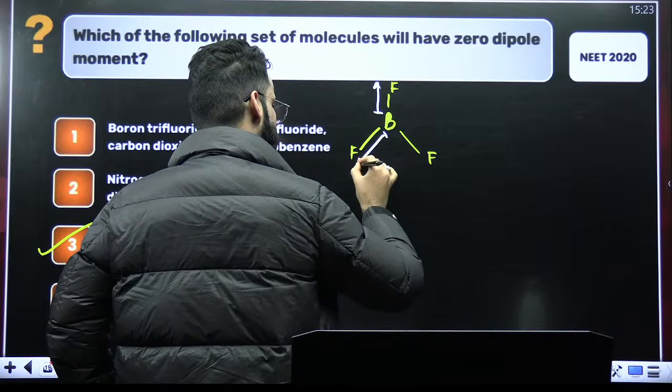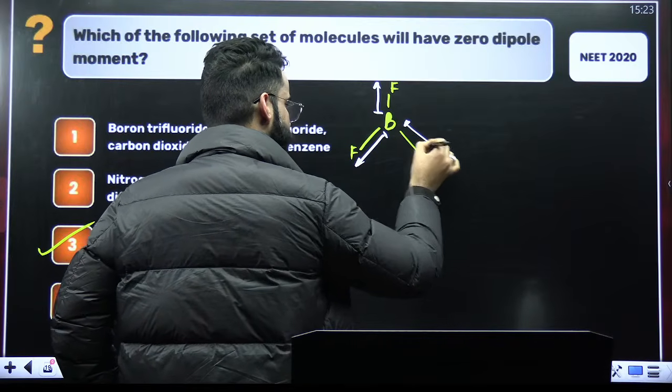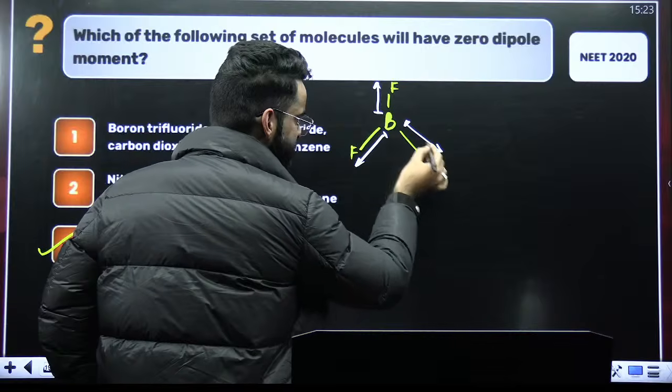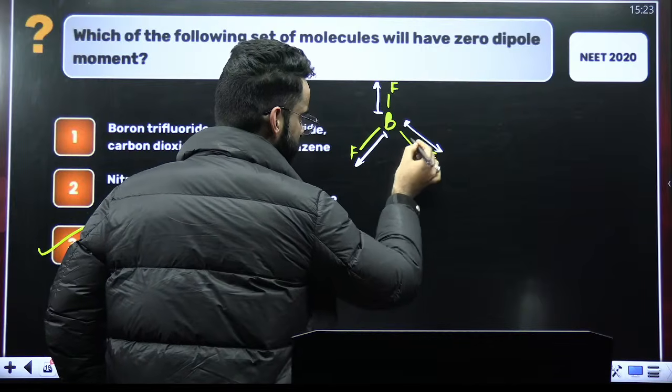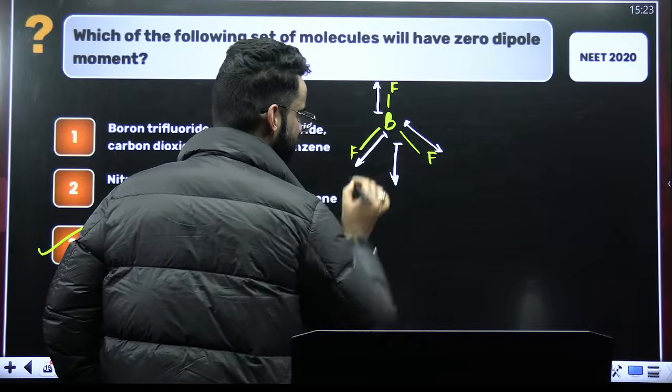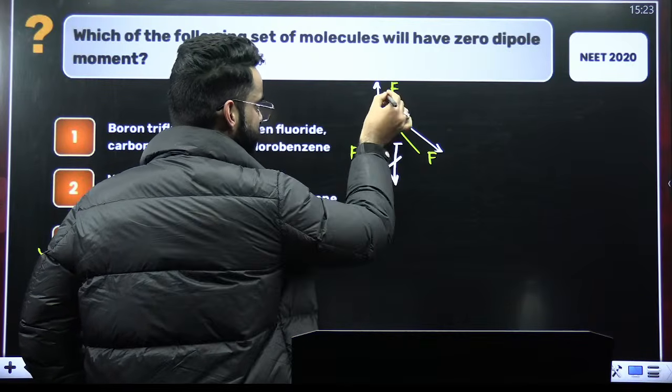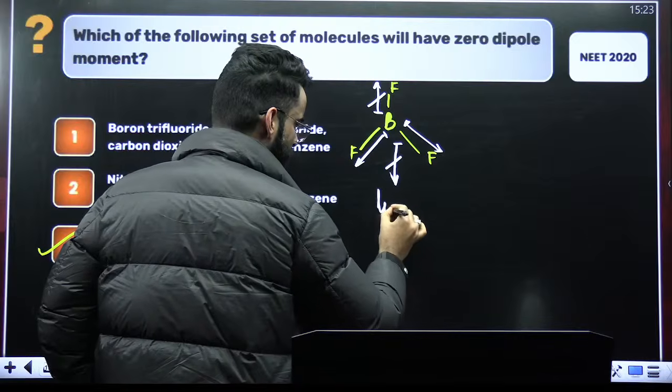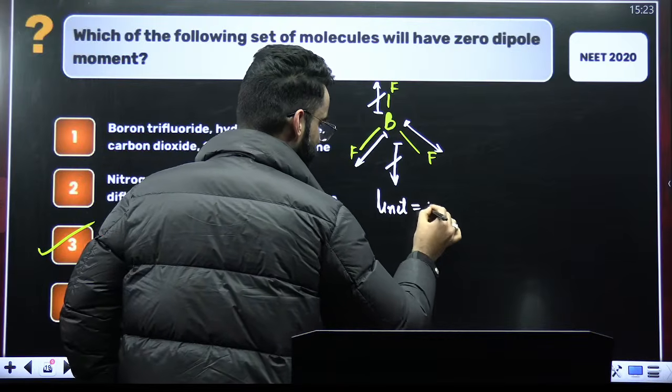Now, these two moments are at an angle of 120. So the resultant will be in this direction, and this resultant and this one get cancelled out. So its net dipole moment here is 0.